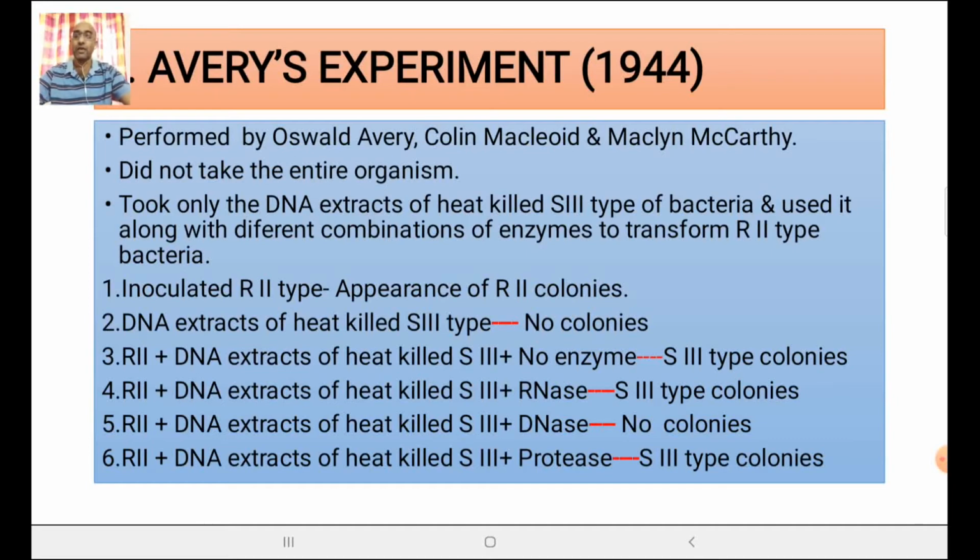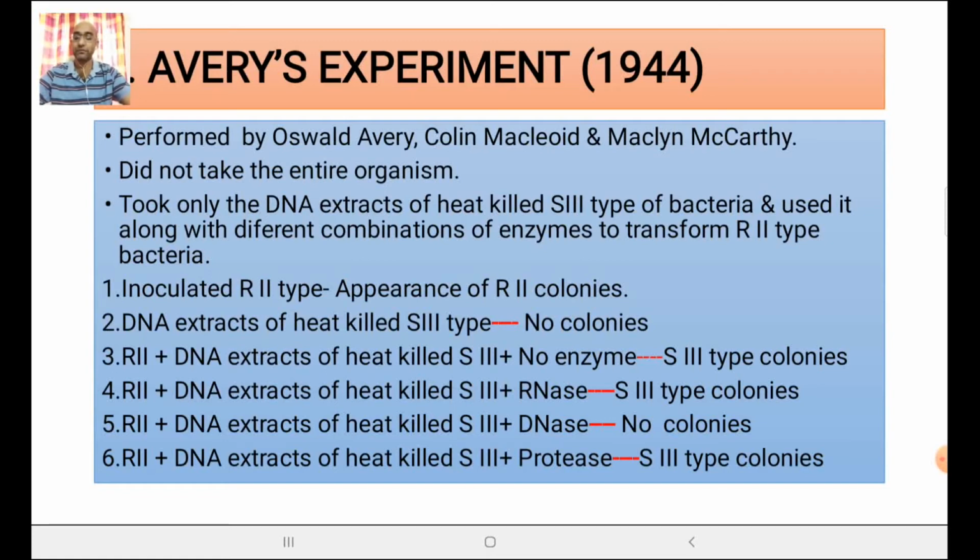Instead of taking the whole organism which Mr. Griffith had taken, these people broke the bacterial cells and took the DNA isolated from heat-killed S3 type bacteria, and this DNA extract was used along with combinations of different enzymes to transform R2 type bacteria.